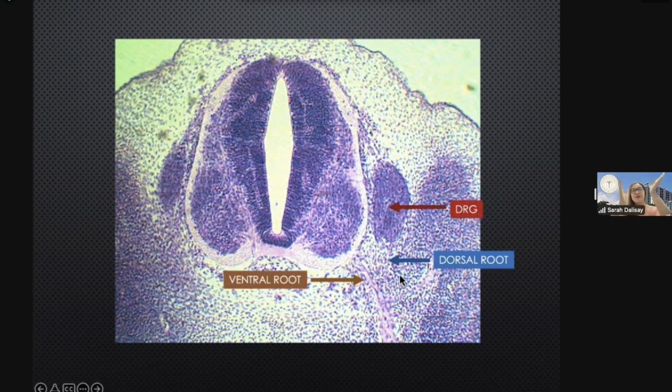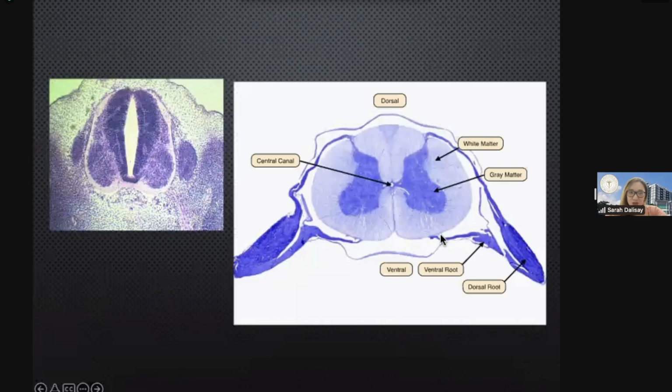When you combine the ventral and the dorsal root, that will become the spinal nerve. This is just another picture showing you the ventral root and the dorsal root ganglion. Am I clear? Okay, thank you.